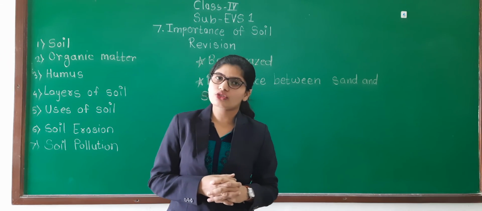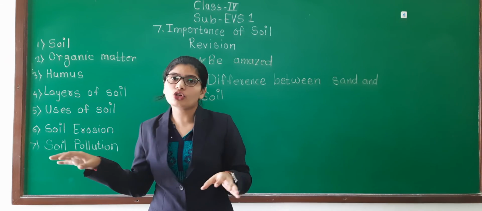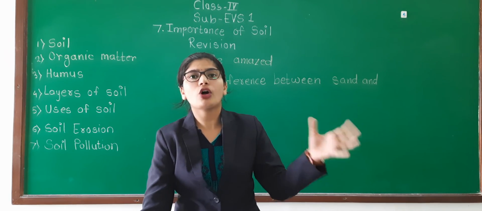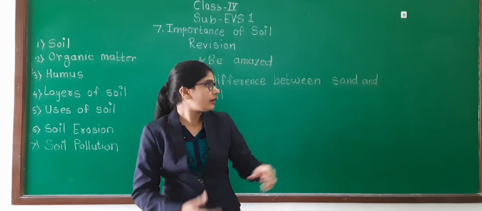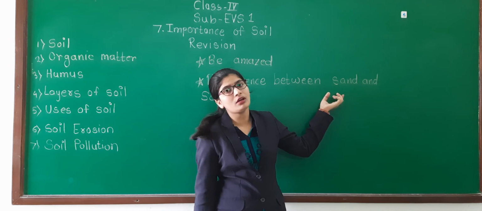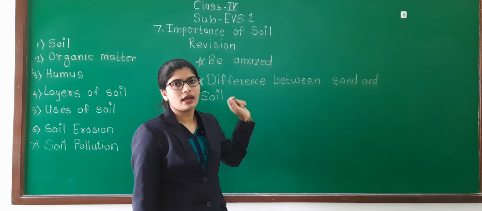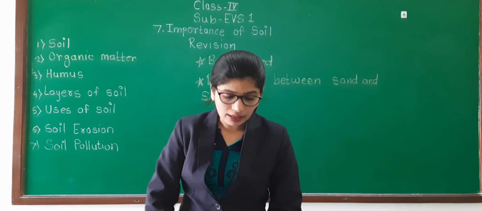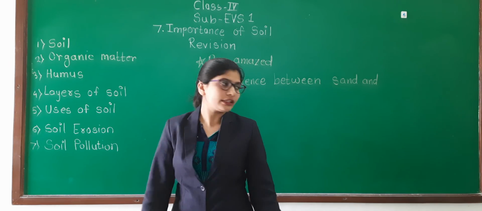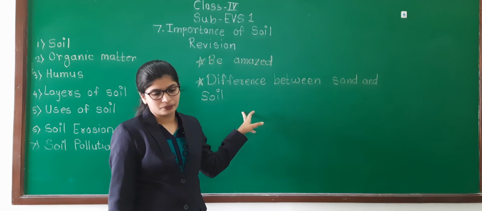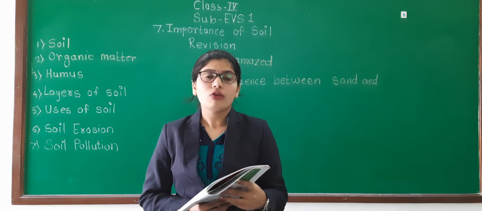Normally in our Maharashtra, sand is not there. At the seashore the sand is available. But we are not using that sand for cultivation, for plants, for crops. We are using that sand for construction purposes. Understood the difference between sand and soil? So like that we have completed our lesson, in which we learned all these things. Then another fun activity is given in your textbook page number 40.